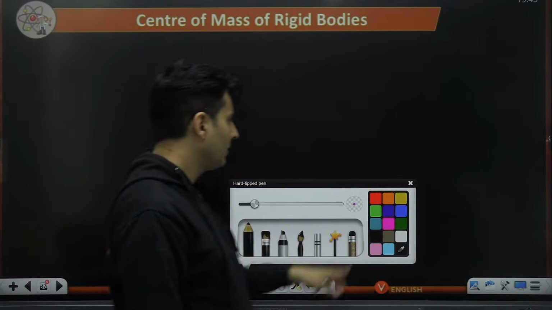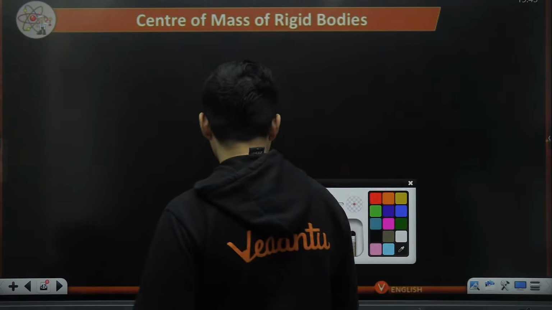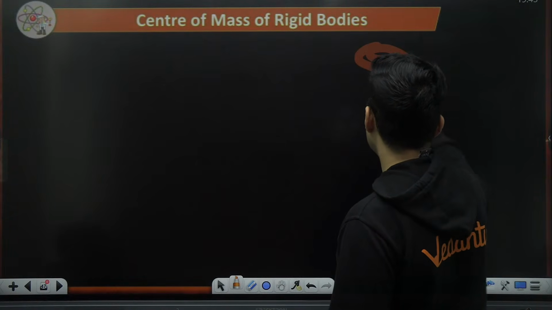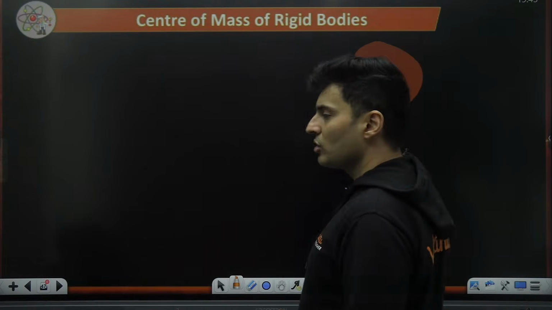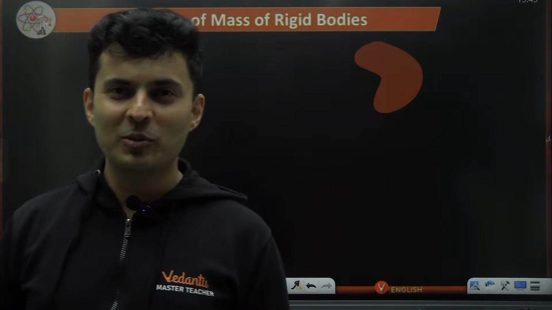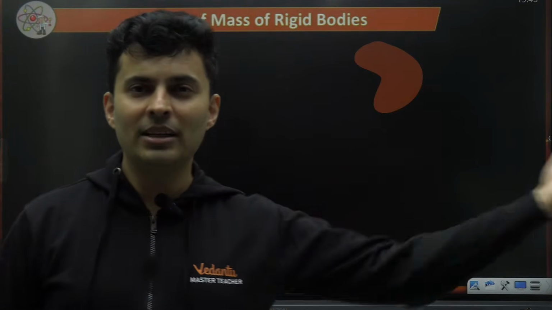Now, the last part of today's class is center of mass of continuous rigid bodies. Say, for example, I have some rigid body like this. How many particles are there? Infinite. So I am obviously not allowed to use m1x1 plus m2x2, because when will I stop? What is n? How many terms will be there?